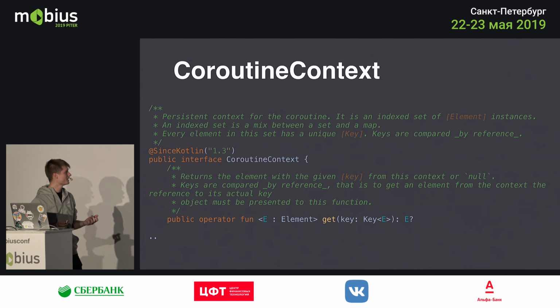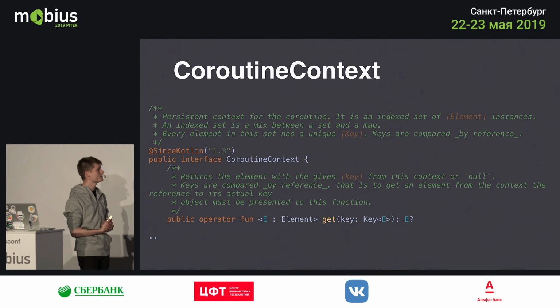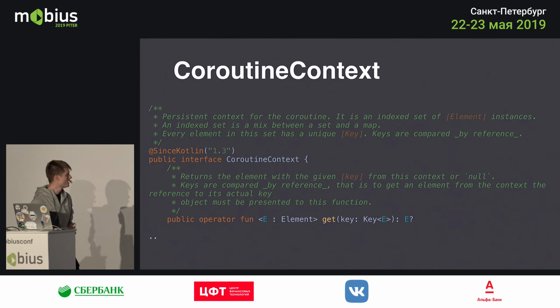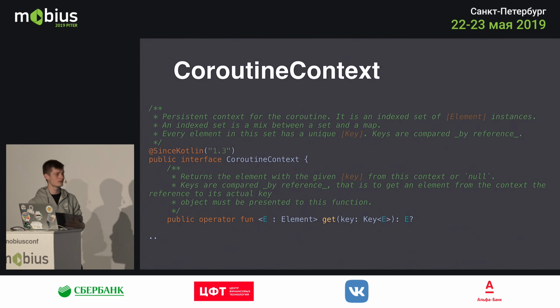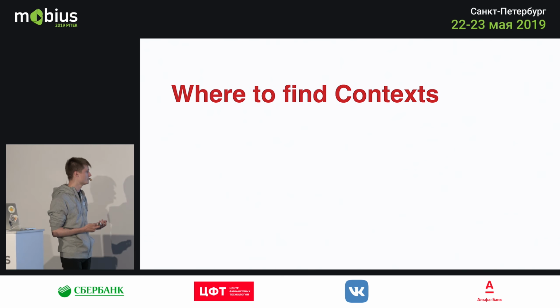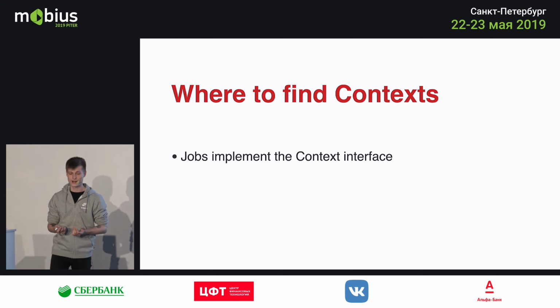When you look at the actual definition of the context, it's pretty abstract, just like the Android context. So this doesn't really tell you much. It says that there's a bunch of elements and that you can get those elements using certain keys, but how do you actually find contexts and where do you find them? Which ones should you use?